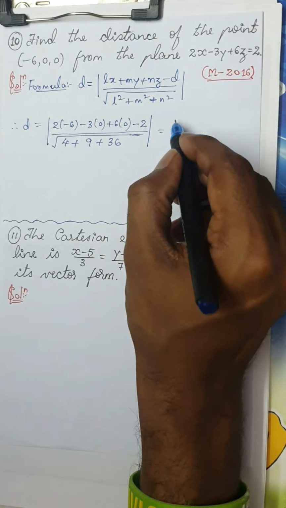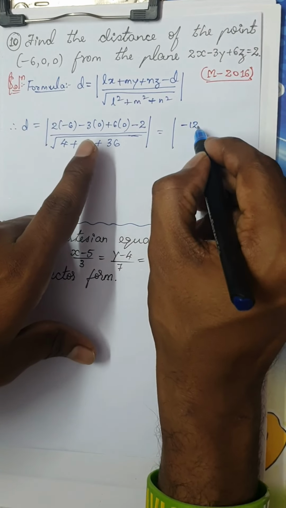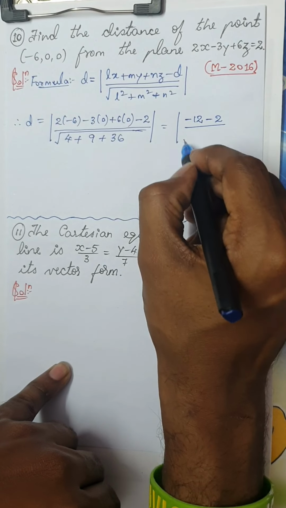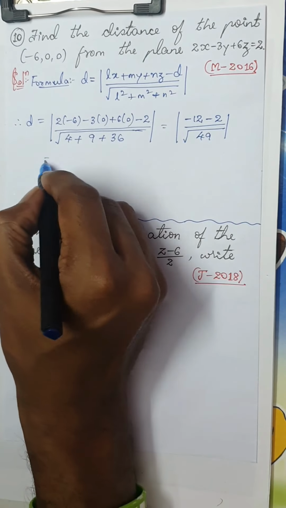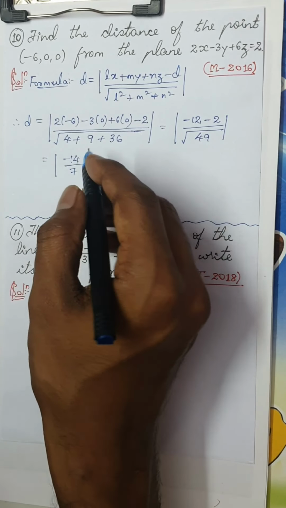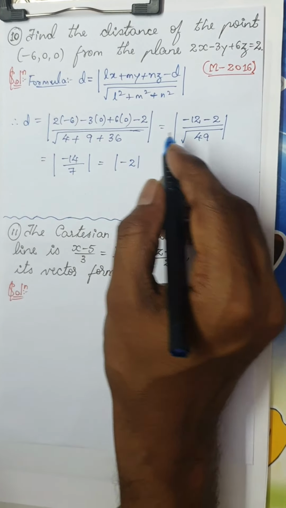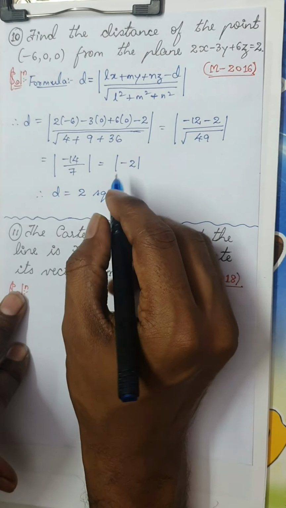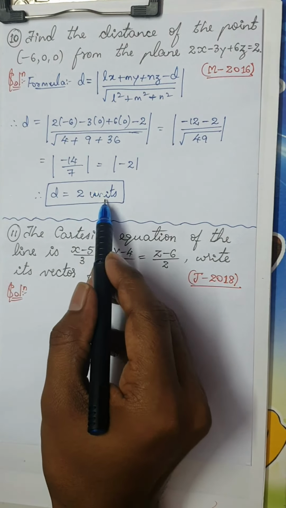This is the modulus of minus 12 minus 2, that is minus 14, divided by root 49, which is 7. So it is the modulus of 14 by 7, which is 2. Therefore, the final answer is D equals 2 units.